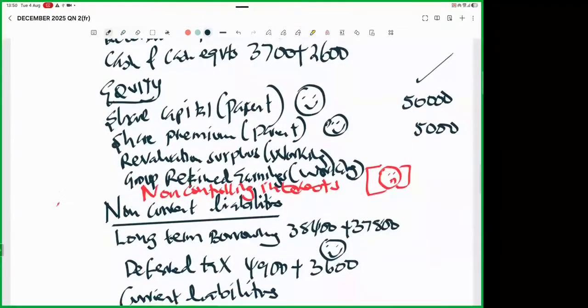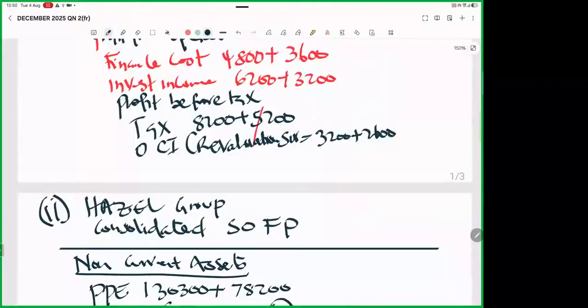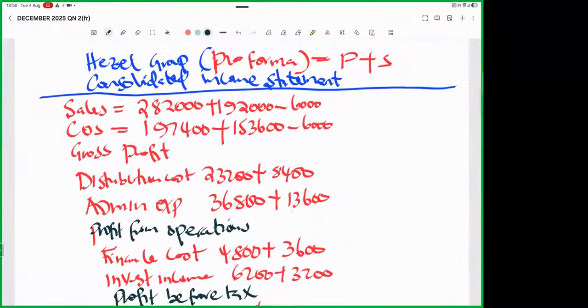Like now here, inventory items with profit. IAS 2 tells us we shall always keep these stock items at cost. No profit should be in them. So I say minus 1,200 from the group inventory, and then the cost of sales we say plus 1,200. So we add it there.